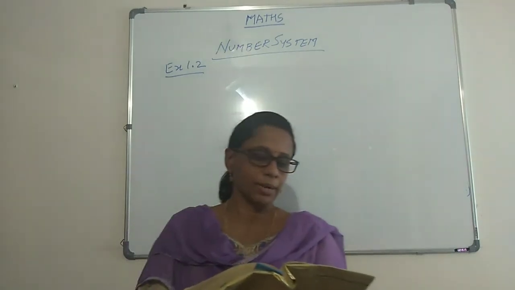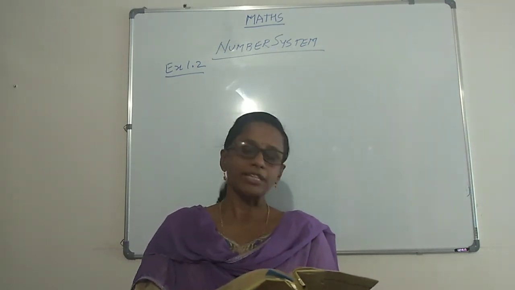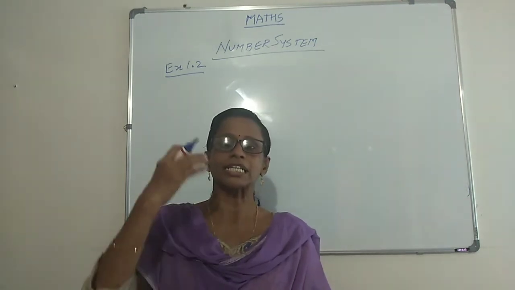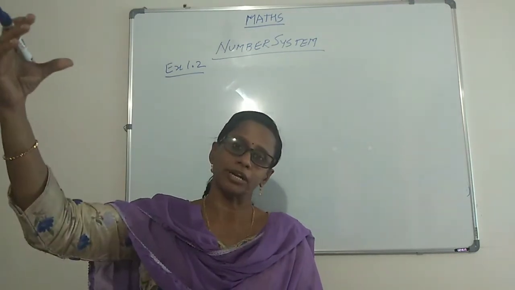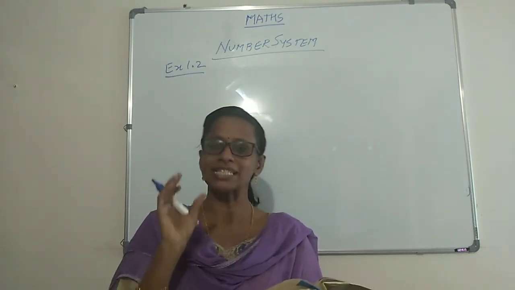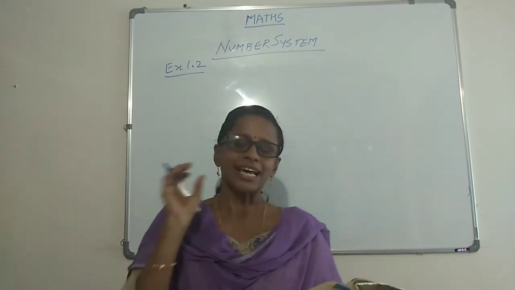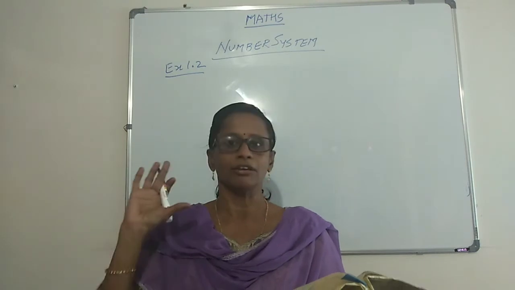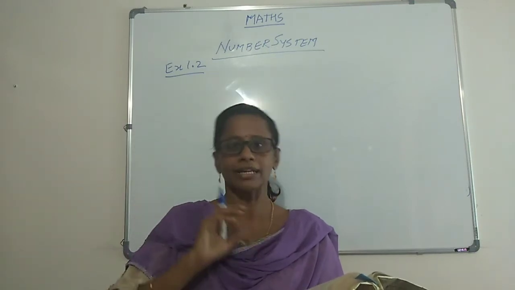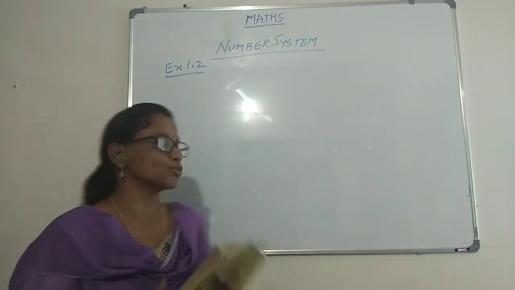So let's take the first subpart. It says every irrational number is a real number. We have to say whether it is true or false. Absolutely true. Why is it true? Because irrational numbers are a smaller collection as compared to real numbers. Whenever the smaller collection comes first in these kinds of statements, generally the statement will come out true. That's how we take it as a shortcut. Otherwise, when you think broadly, you will get to know that irrational numbers are a smaller collection and real numbers are a bigger collection. Automatically every irrational number is going to be a real number. So for the very first subpart, the answer is true.